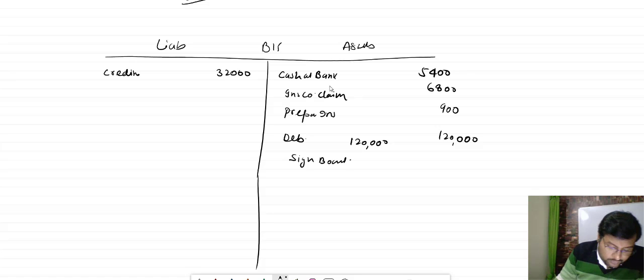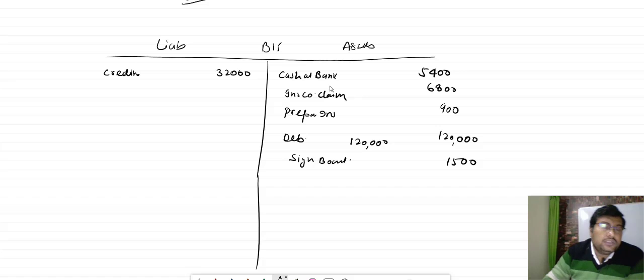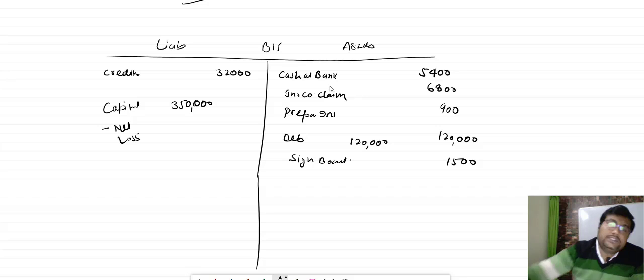Not the signboard, but the boards, that cost just 1,500 rupees. And now what to do? We have to transfer capital here. How much is capital? 3,50,000 minus net loss.